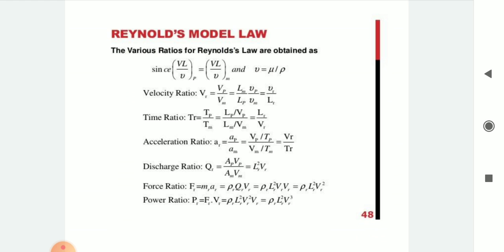The various ratios for Reynolds law are obtained since (VL/ν) for the prototype is equal to (VL/ν) for the model, and ν is equal to μ divided by ρ. Then velocity ratio Vr is equal to Vp upon Vm. Time ratio Tr is equal to Tp upon Tm. Acceleration ratio Ar is equal to Ap upon Am. Discharge ratio Qr is equal to Ap Vp upon Am Vm. Force ratio Fr is equal to Mr Ar. Power ratio Pr is equal to Fr Vr.